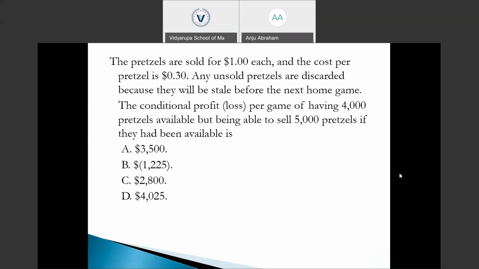So we have 4,000 pretzels, and what is the conditional profit of selling 5,000 pretzels? We only have 4,000 pretzels, so we can only sell 4,000. We could not sell 5,000 pretzels because we only have 4,000 in our hand.